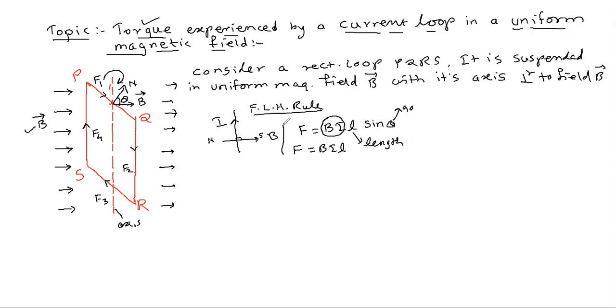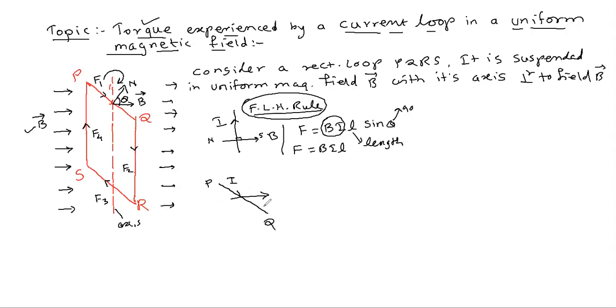Same concept, same thing you have to apply for each arm PQRS. That means PQ arm, QR arm, SR arm and PS arm. So apply this one, and first of all you have to find the direction of the forces. So let's first of all find by using the Fleming left hand rule how the directions of the force are there on each and every arm of this rectangular loop. Now let me take this PQ. If I have taken this PQ arm, the direction of the current is in this direction. Okay, that is the direction of the current, and the magnetic field is in this direction.